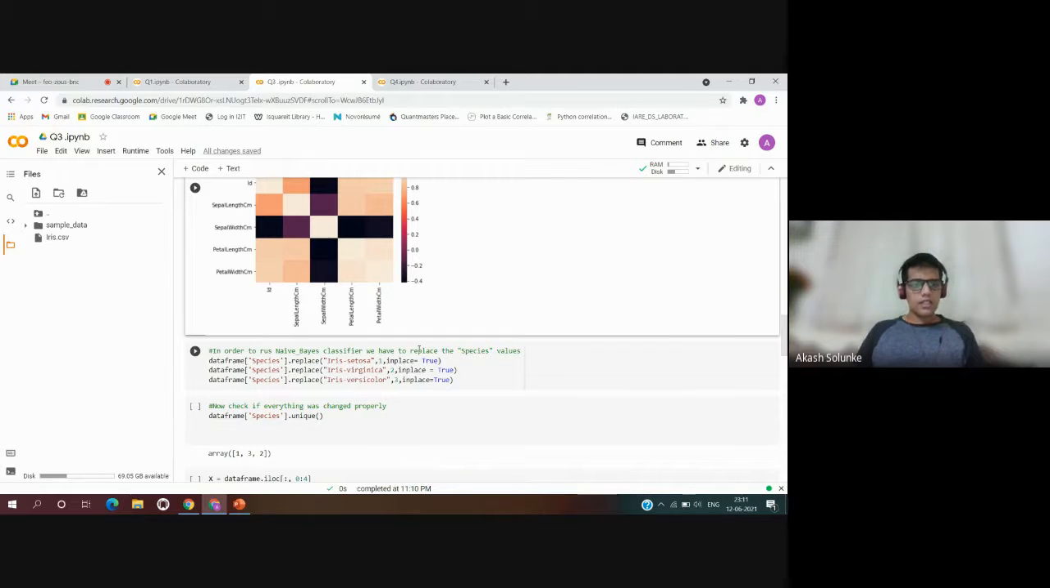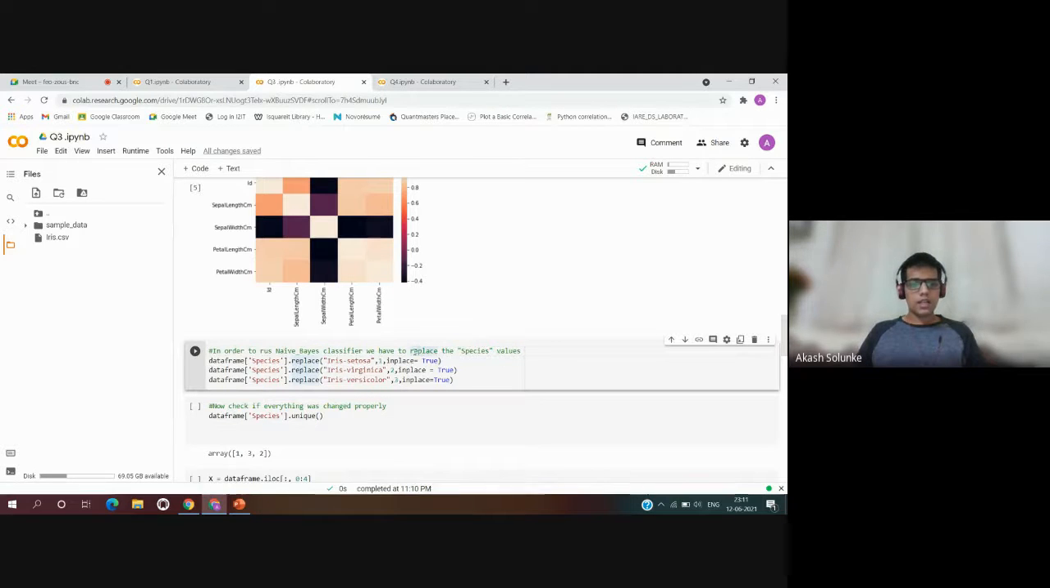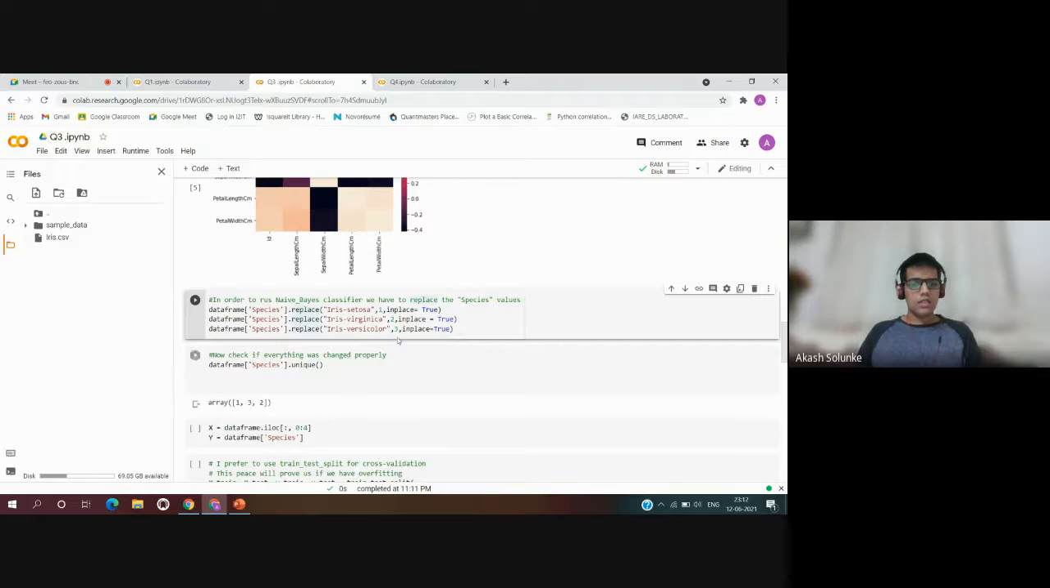Moving on to the next cell, in order to run the Bayes classifier, we have to replace the species values. What this does is replace the species name, Iris setosa, with the value 1, Iris virginica with value 2, and Iris versicolor with value 3. I have run this now, and it has changed.